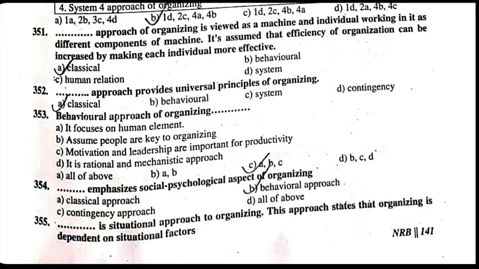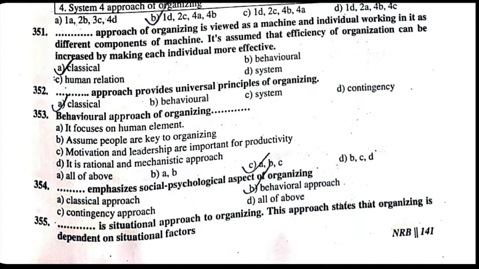351. The approach of organizing is viewed as a machine, and the individuals working in it as different components of the machine. It's assumed that the efficiency of the organization can be increased by making each individual more effective. The correct answer is A, Classical. 352. The approach provides universal principles of organizing. The correct answer is A, Classical.